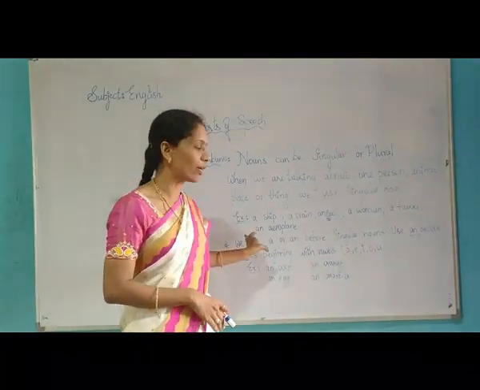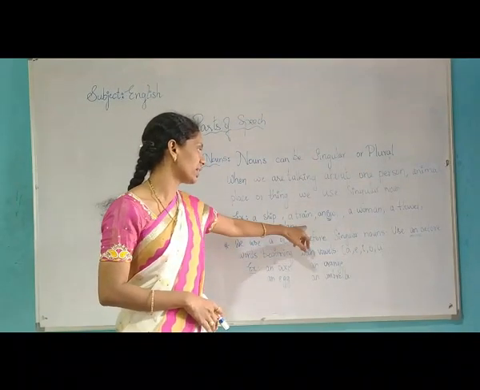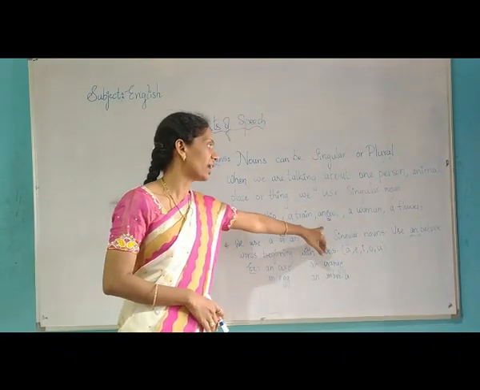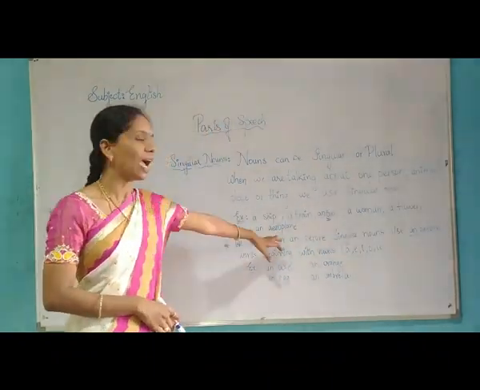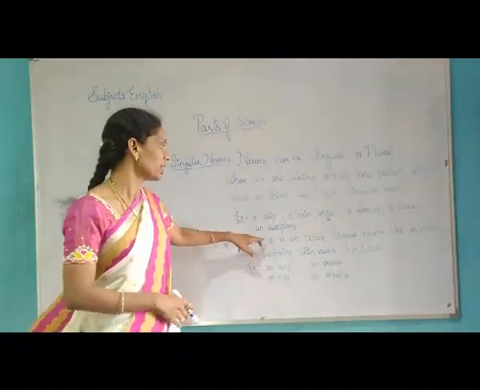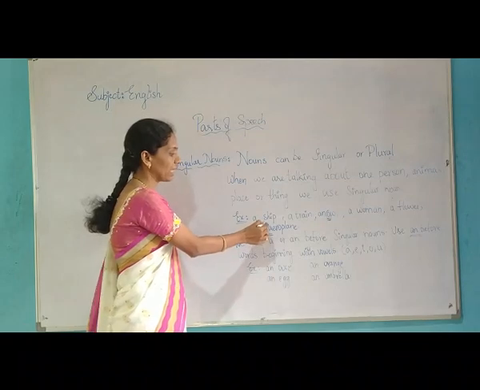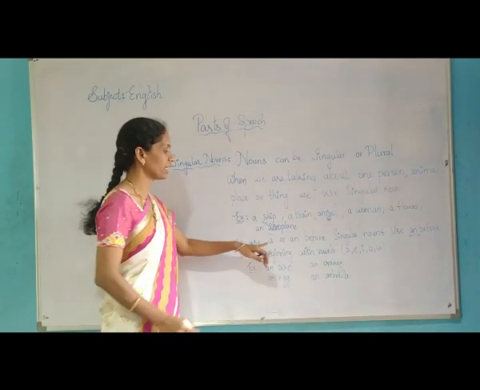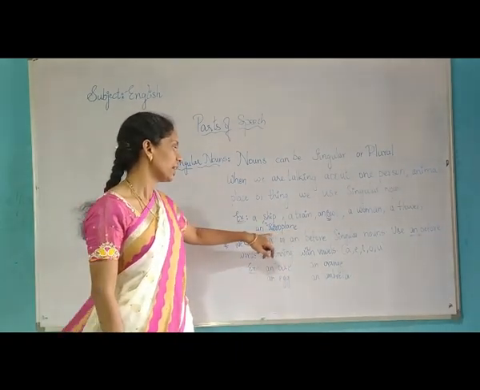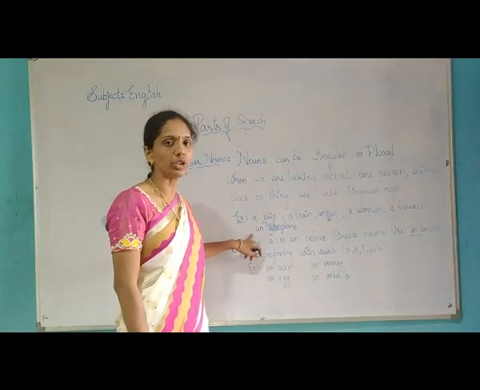And also examples I have written. While you check here: a ship, a train, an owl, a woman, a flower, an aeroplane. Coming to here, look, an aeroplane. A is there. So A, E, I, O, U. When the words start with A, E, I, O, U, then we have to use an.